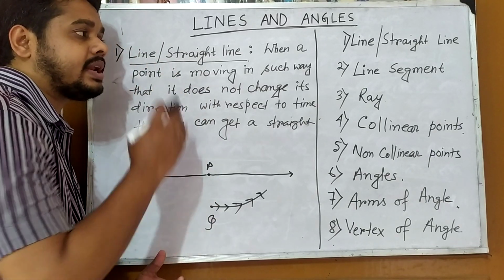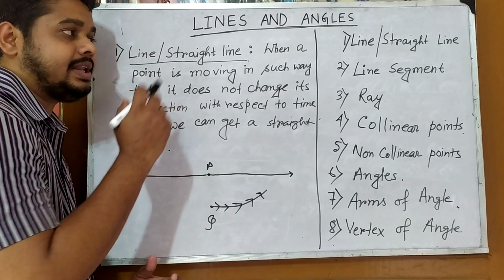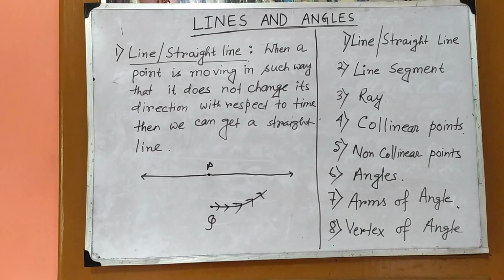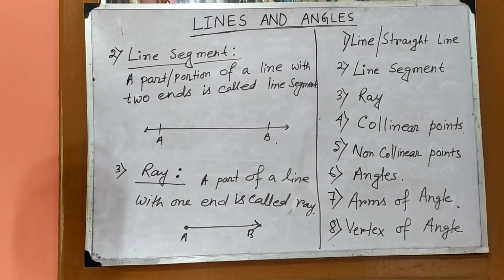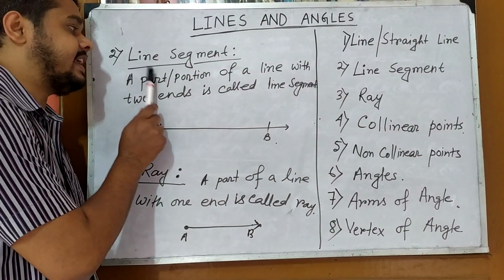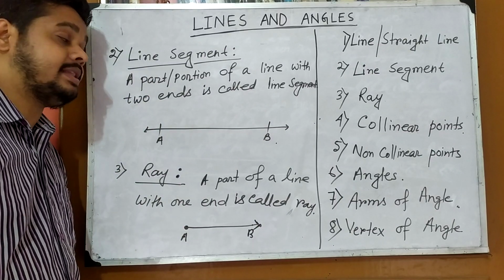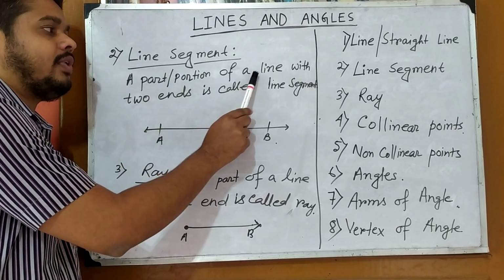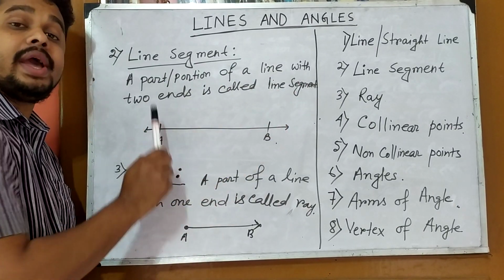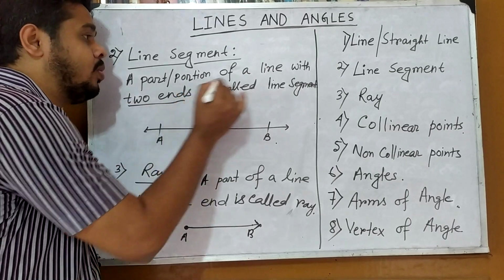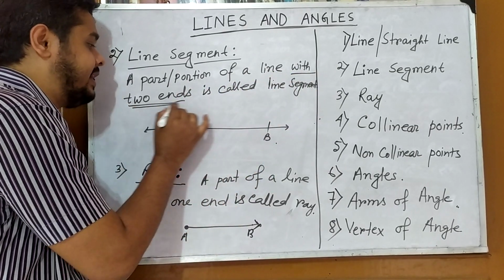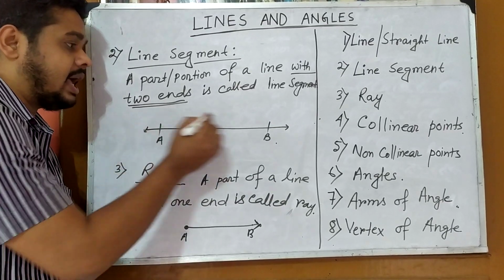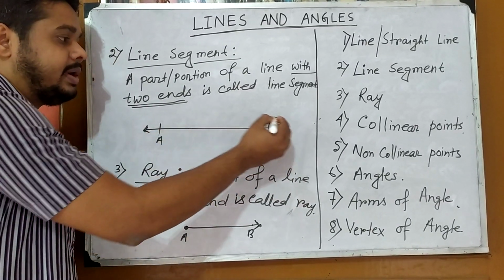Okay, now we are coming to the next point, that is line segment. Line segment means a part or portion of a line with two ends. Here, this is a line denoted by arrows.